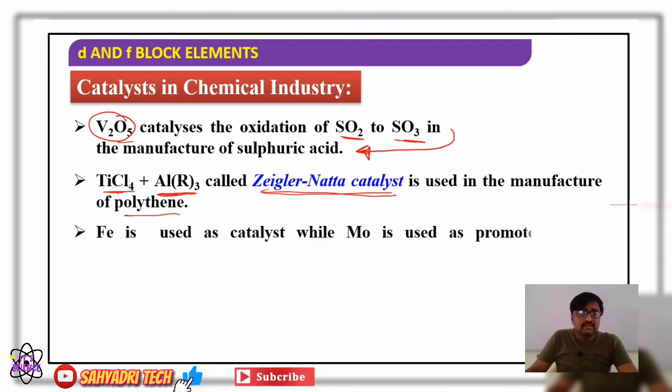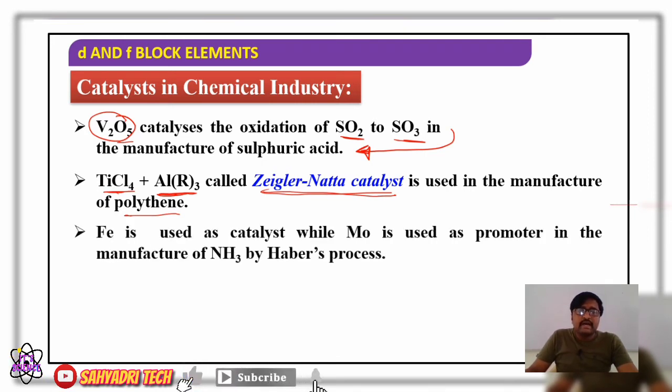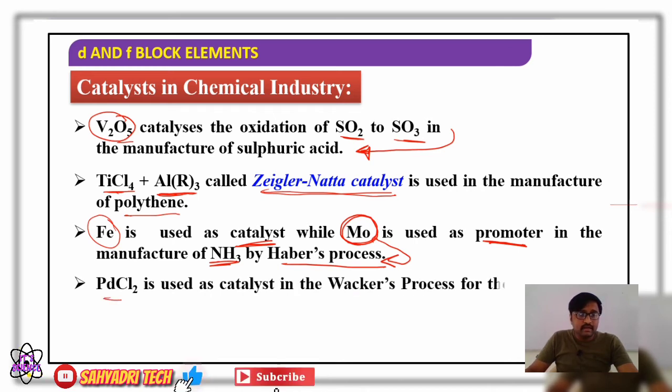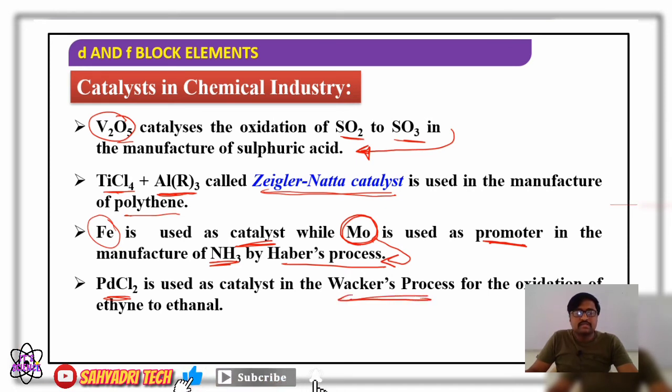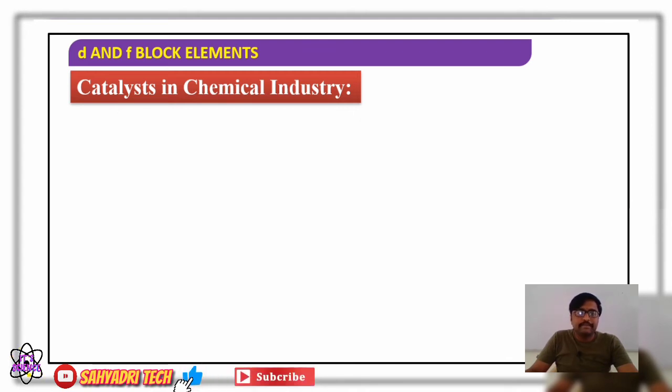Next, iron is used as a catalyst, and molybdenum is used as a catalytic promoter in the manufacture of ammonia by Haber's process. Finely powdered iron is used as a catalyst in Haber's process, and molybdenum is used as a catalytic promoter. Then palladium chloride, PdCl2, is used as a catalyst in Wacker's process for the oxidation of ethene to ethanal.